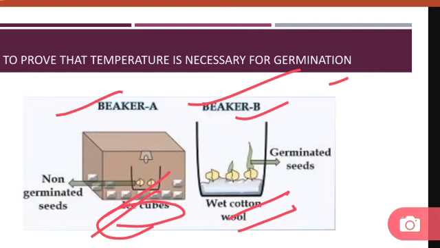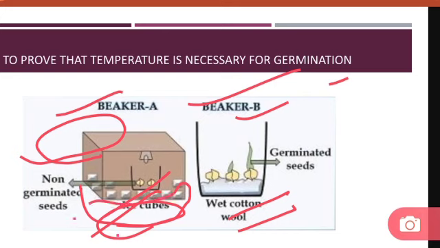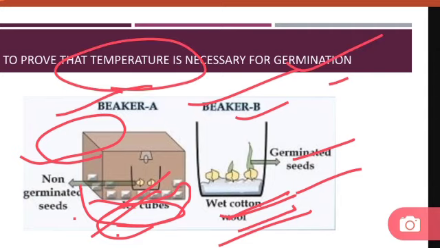What we'll find is that the seeds which were kept in the refrigerator, or where the ice cubes were, will not germinate. But the seeds which were kept at room temperature germinated, as they got a favorable, optimum temperature to grow. So hence we can conclude that a suitable temperature is necessary for germination.